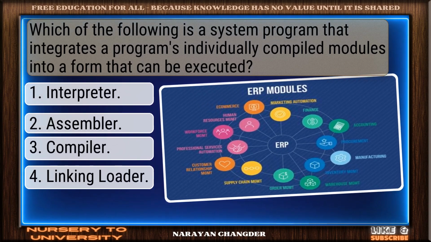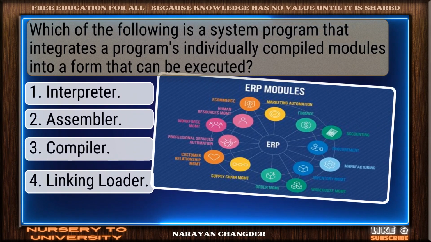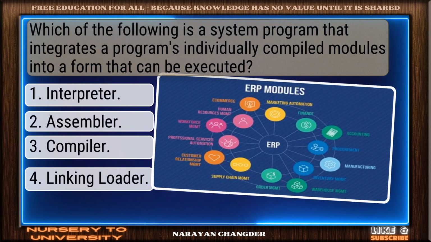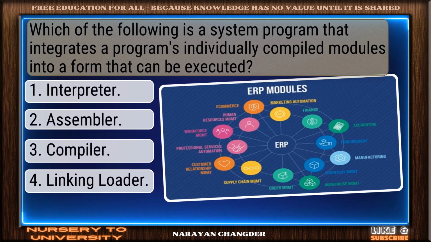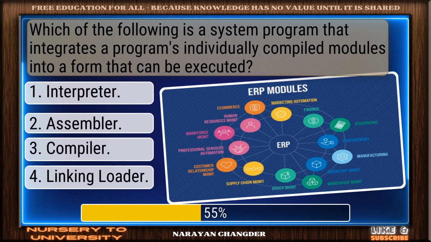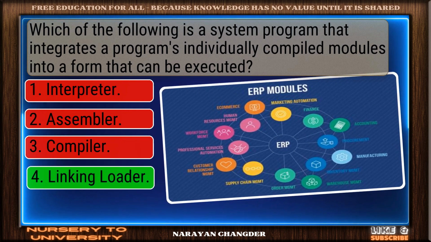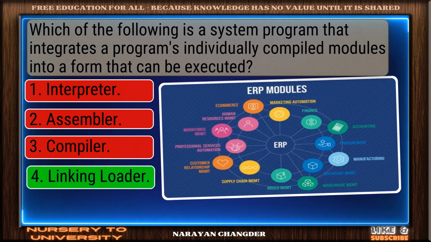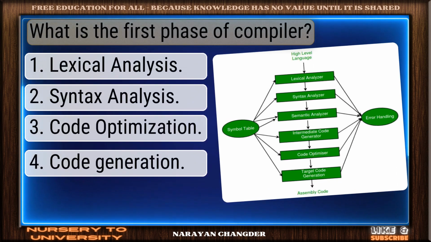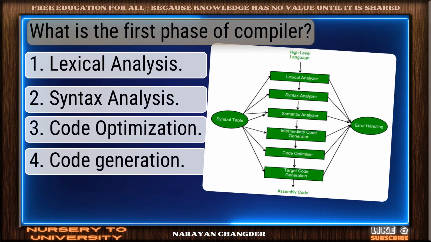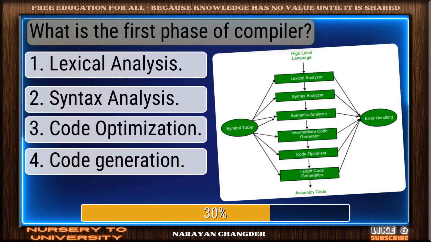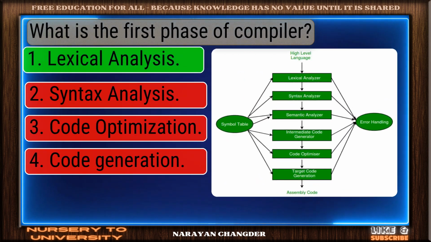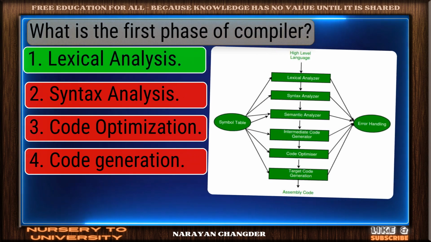Question number 1. Which of the following is a system program that integrates a program's individually compiled modules into a form that can be executed? Clear logic. Your choice, linking loader, is sound and 100% true. Question number 2. What is the first phase of compiler? Smart pick. Lexical analysis is the correct choice.